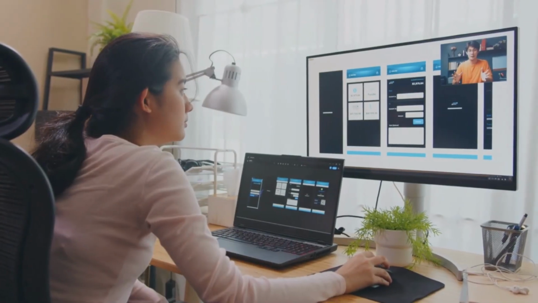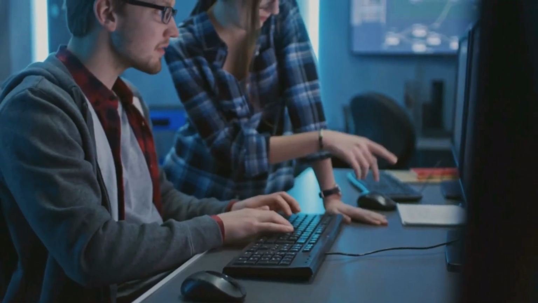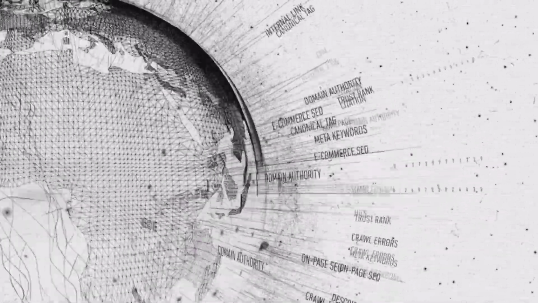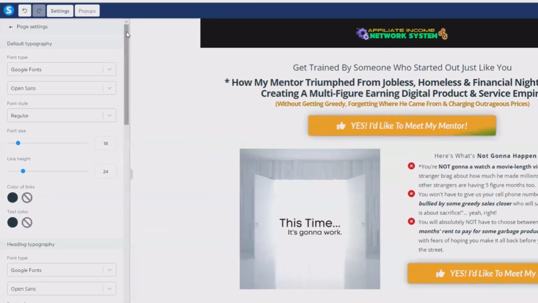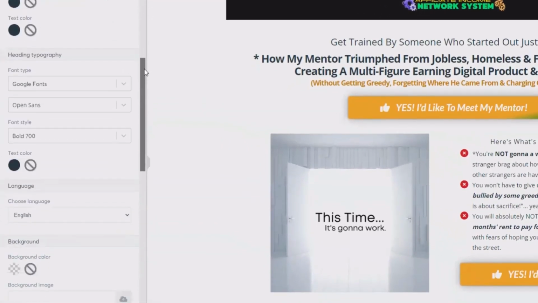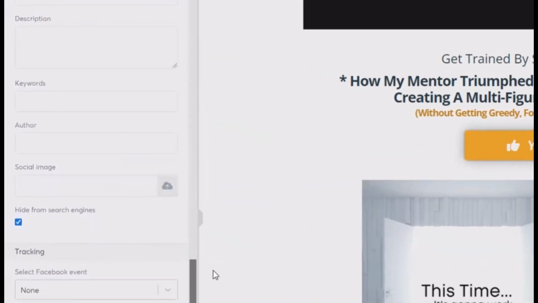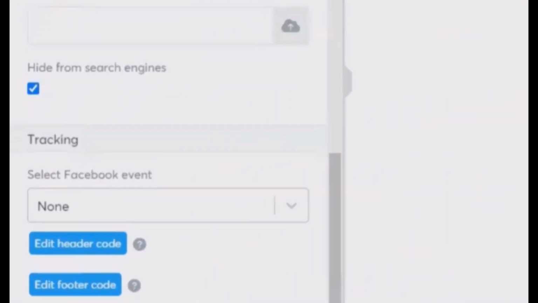SEO is a crucial aspect of attracting organic traffic to your affiliate marketing business. Stan Store, while easy to use and quick to set up, falls short in terms of customization and SEO capabilities. The platform limits your ability to provide detailed information about your products and services, ultimately affecting your SEO efforts. System.io, on the other hand, excels in this department. With a dedicated configuration feature for each page you create, you can optimize each one for search engines. This not only helps your pages stand out, but also increases your chances of being found by potential customers.